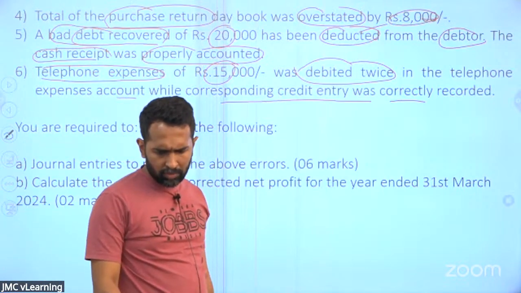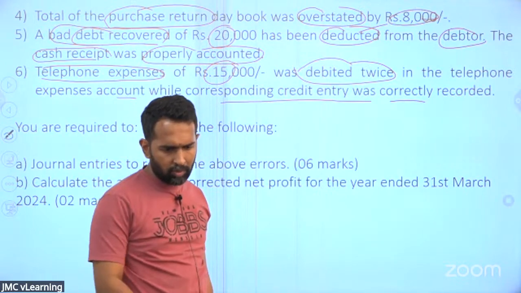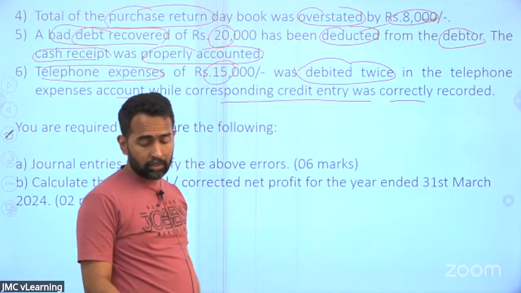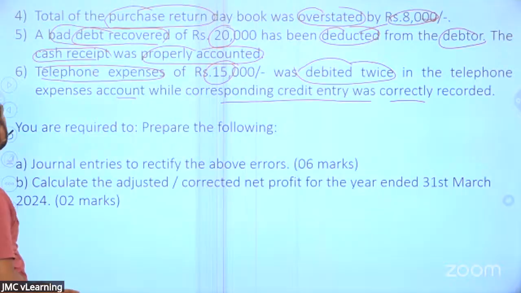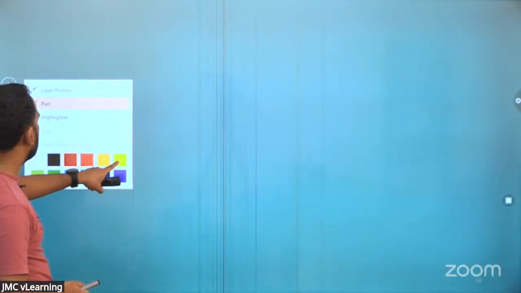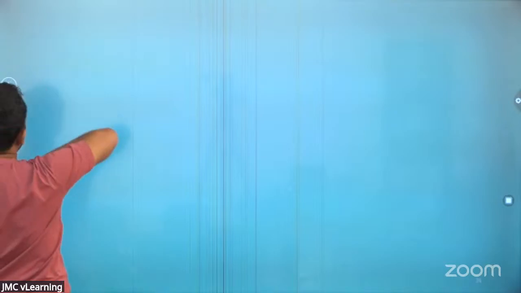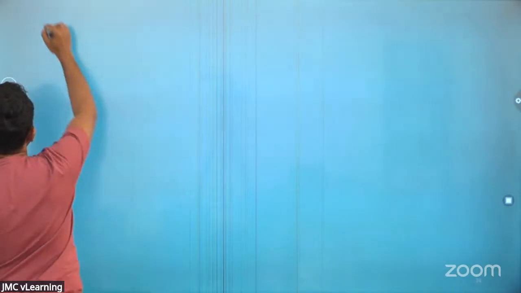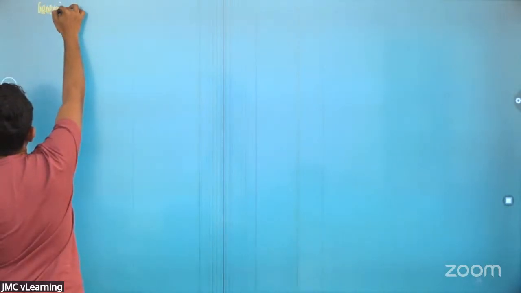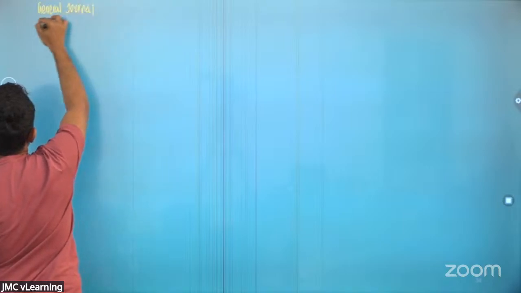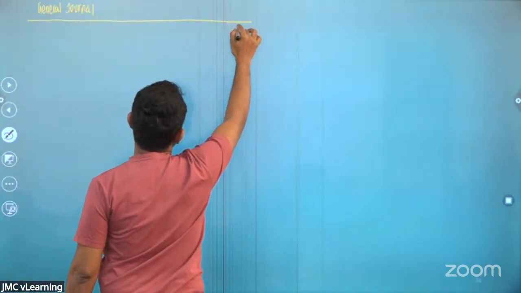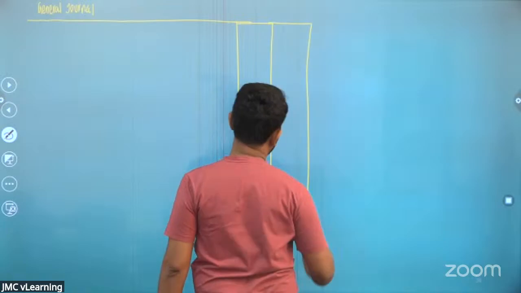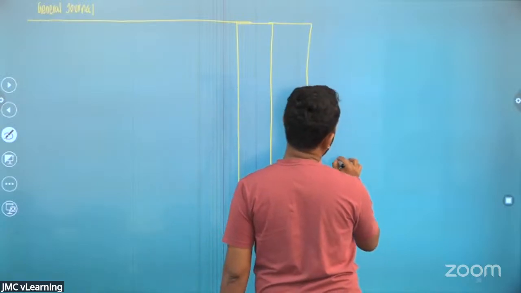Can you explain using T accounts? Can you let me know what we need to explain? Someone is asking, does the statement of comprehensive income mean income statement? Yes, both are the same. Okay, we'll start preparing this, Lamai. So you are supposed to write the journal entries. So I'm going to prepare a general journal. And I need to prepare the profit statement.